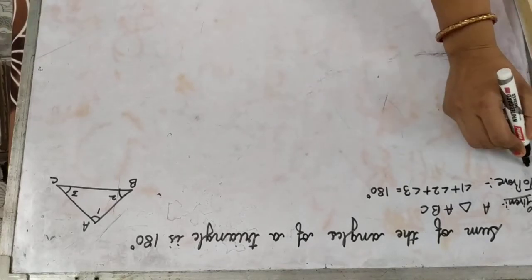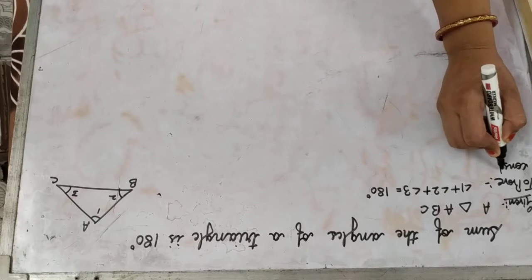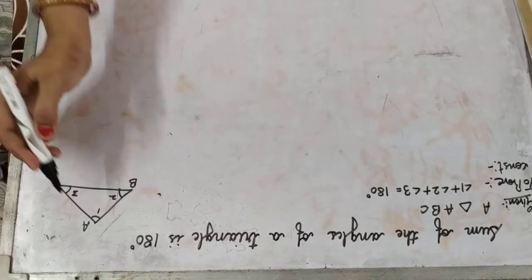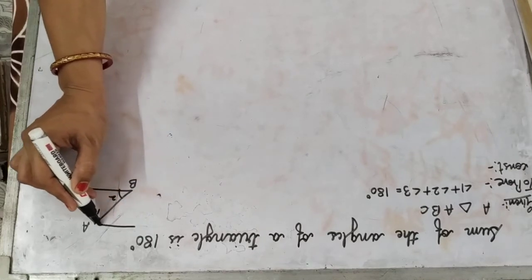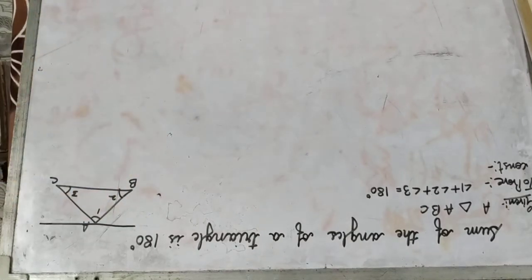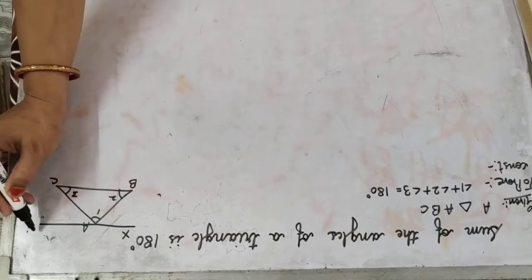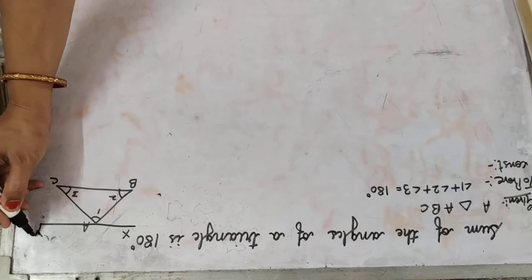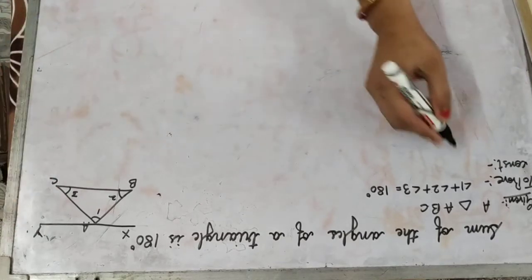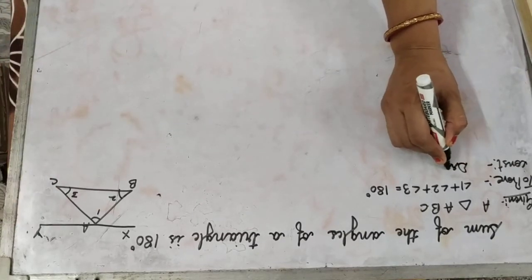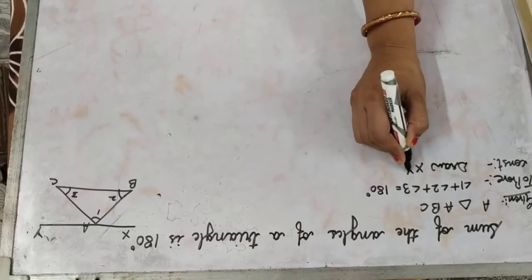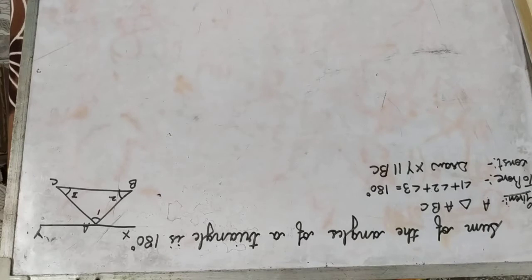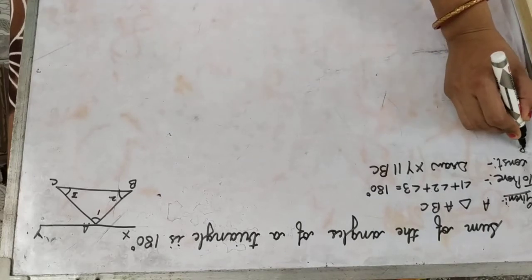Now for this we have to do one construction कि जो आपका BC है इसके पैरेलल एक लाइन ड्रॉ कर दीजिए. Draw a line parallel to BC, right? And name it as X and Y. Now construction में आपने क्या करा? Draw XY parallel to BC. BC के पैरेलल आपने एक XY बना दिया. ठीक है? Now let us come to the proof.